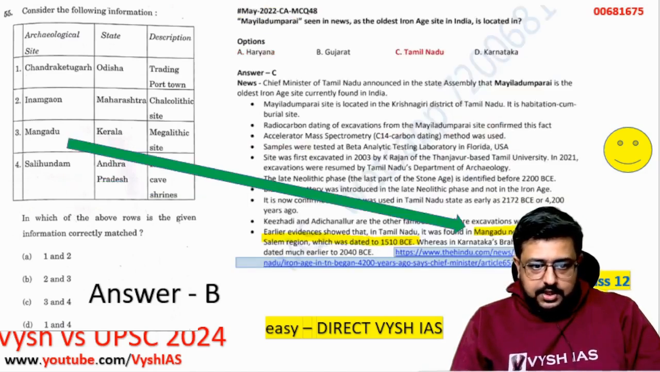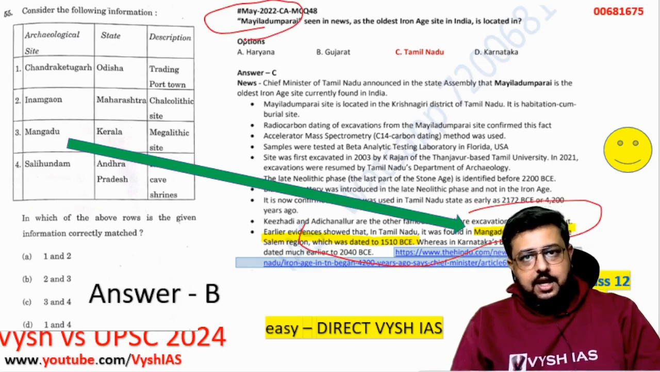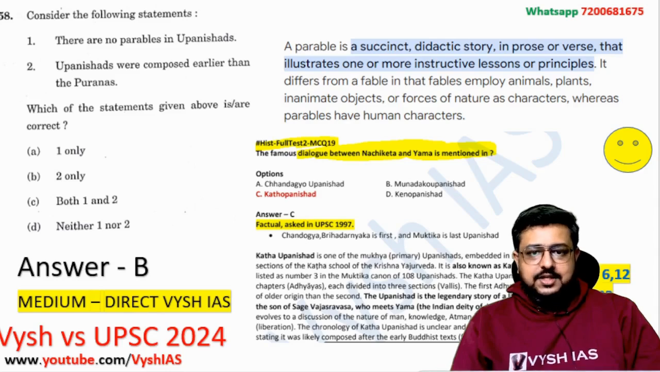Here is one more screenshot, Mangadu. Tamil Nadu Mangadu, which we covered in May 2022 current affairs. This is what I told: in Tamil Nadu and in Kerala, both places this Mangadu is there. But in this question, the options did not even need you to read statement number 3. That is why it was irrelevant. Okay. Now the next question, about Upanishads.